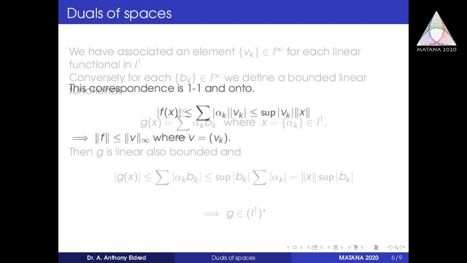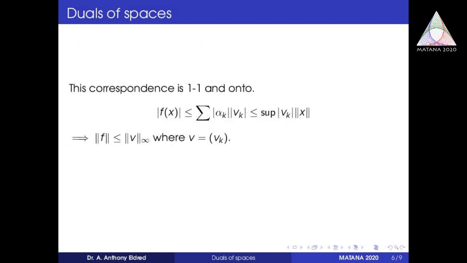So there is a 1-1 correspondence between linear functionals on L1 and elements of L infinity, and this correspondence is 1-1 and onto. Further we have modulus of f of x less than or equal to summation mod alpha_k mod v_k, which is less than or equal to supremum of mod v_k into norm x, and hence norm f is less than or equal to infinity norm of v, where v equals v_k.